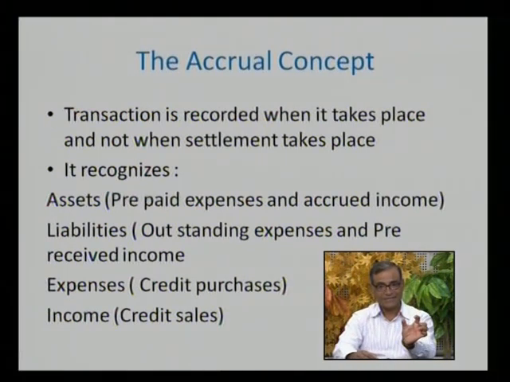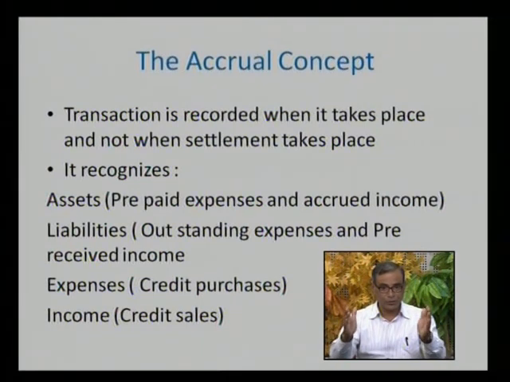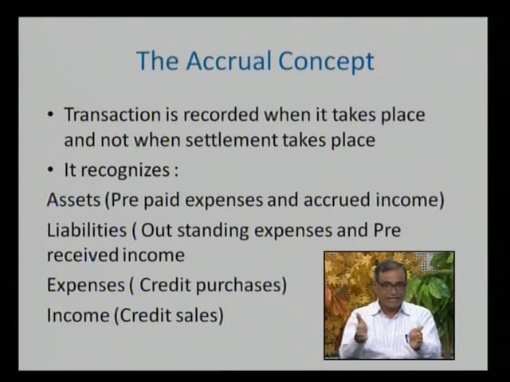So because of this accrual concept, what will happen? The prepaid expense will arise. Prepaid expense means you have taken insurance for 12 months. Your accounting period ends after, suppose, 3 months. So the entire insurance period paid for 12 months will be divided into 2 parts: 3 months for the current year, 9 months for the next year. So next year's insurance is treated as prepaid insurance, which will be recorded as expense for the next year, and the 3 months' insurance premium will be recorded as expense for the current year.